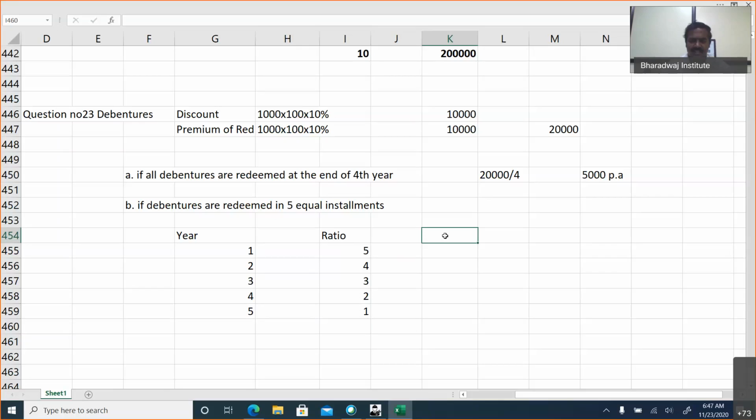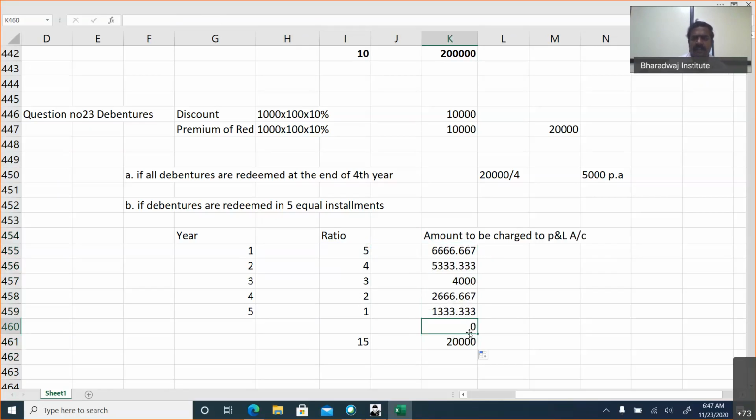The ratio will be in the reverse order. $20,000 into 5 by 15. The moment fractional answer comes, then we will have a doubt about our answer. But this is a correct answer. This is if debentures are redeemed in 5 equal installments.